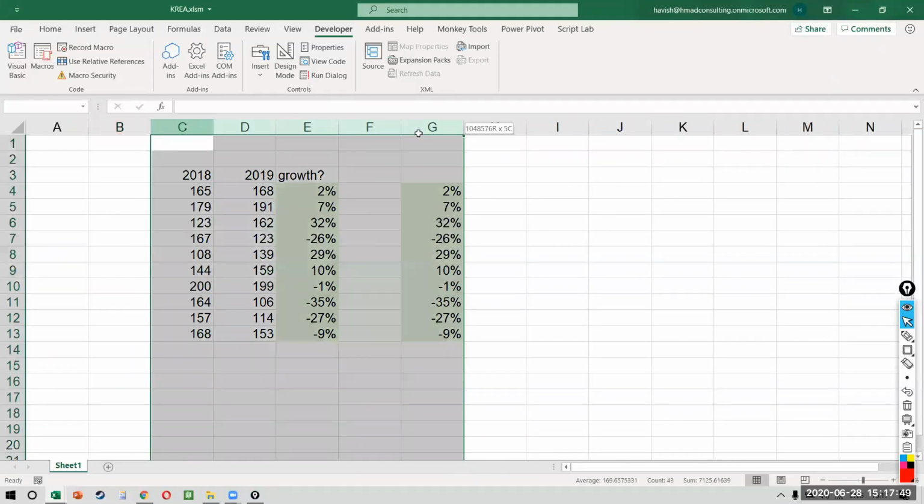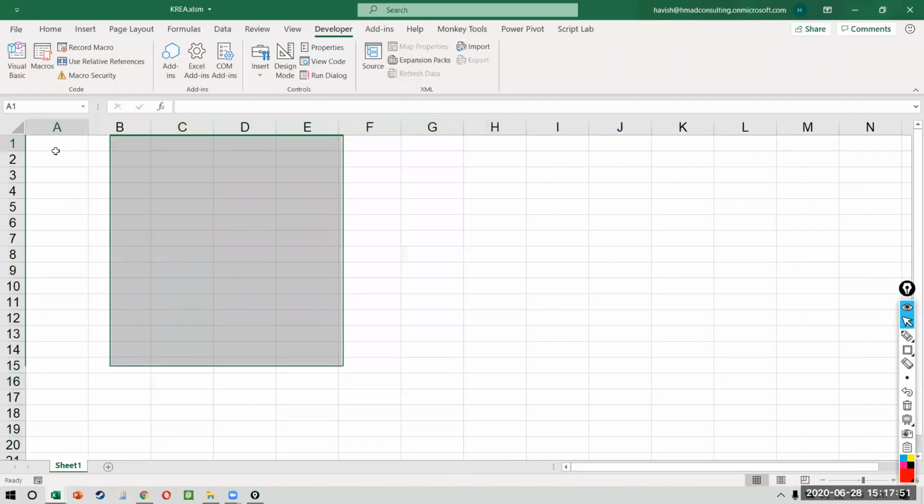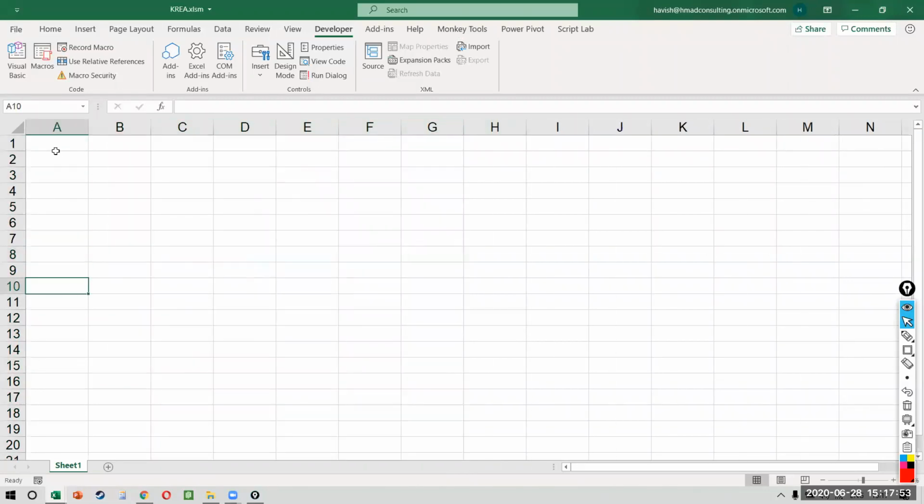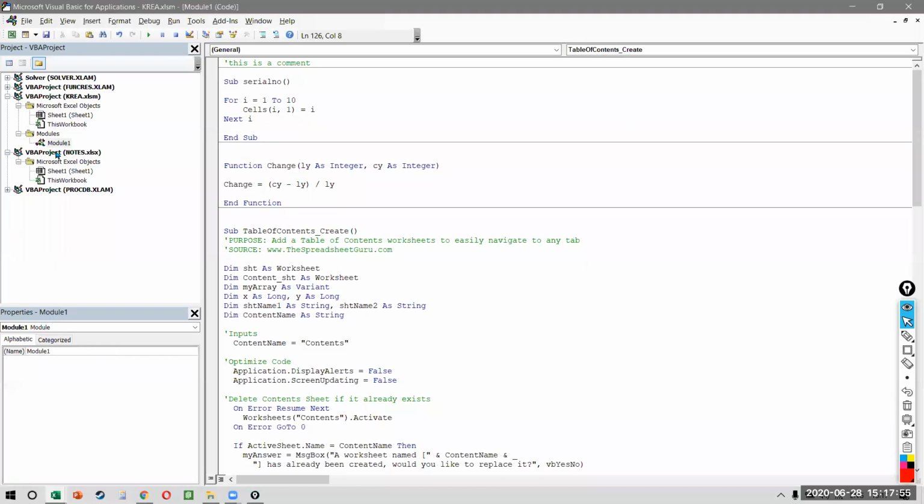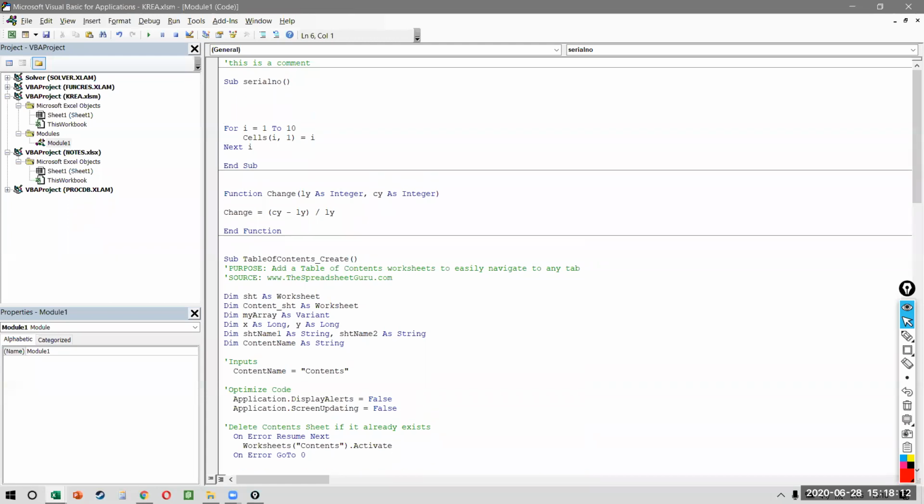So remember we wrote a code that allowed us to write serial numbers from 1 to 10. But here's my problem. What if I want the person to choose the last number? I mean, rather than putting it in the code, which means that the user can't change it, I want the user to decide what should be the first, what should be the stop number. So this time I'll take a user input.